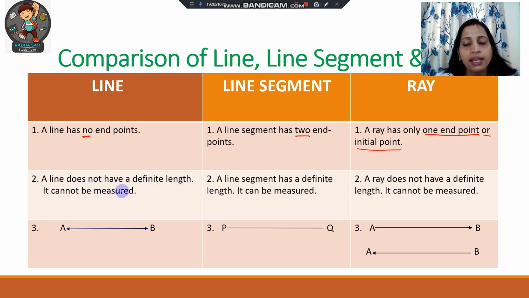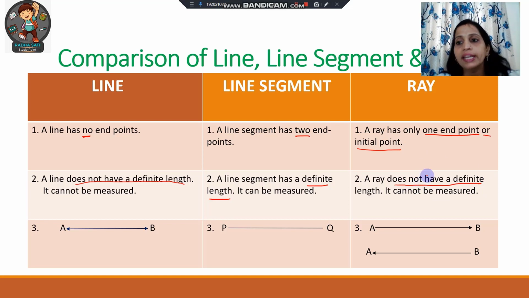It cannot be measured. Okay, so it does not have a definite length. A line segment has a definite length and it can be measured. A ray does not have a definite length. It cannot be measured because a ray has only one starting point and to the other side it can be extended indefinitely. That's why a ray does not have a definite length.